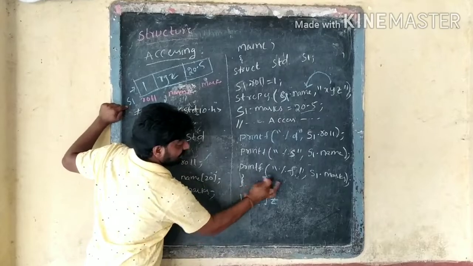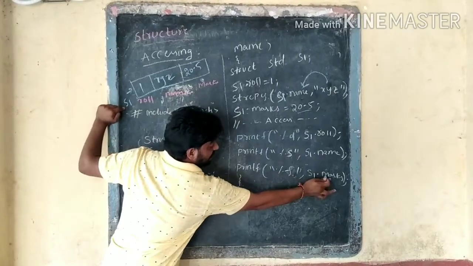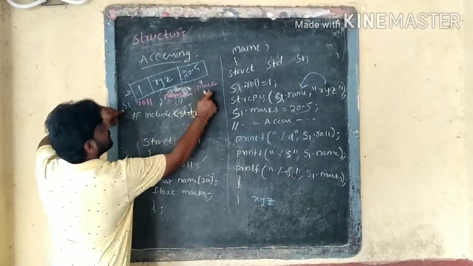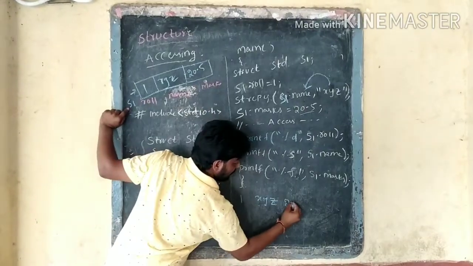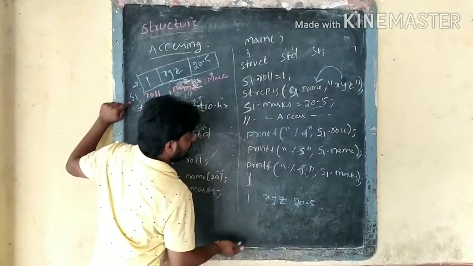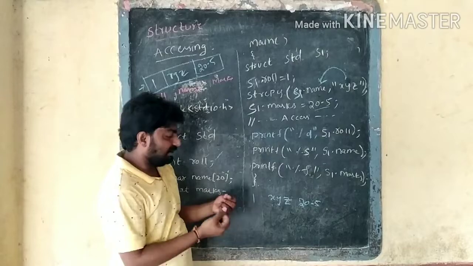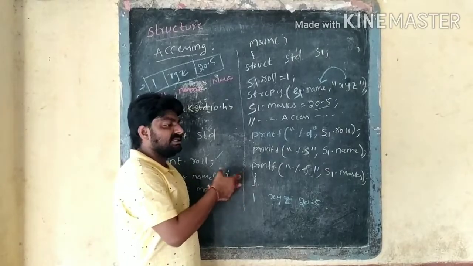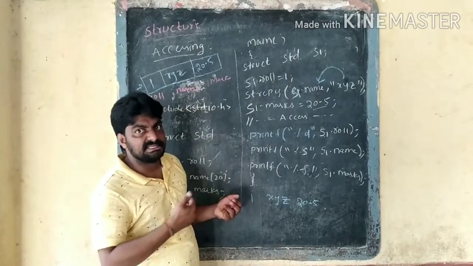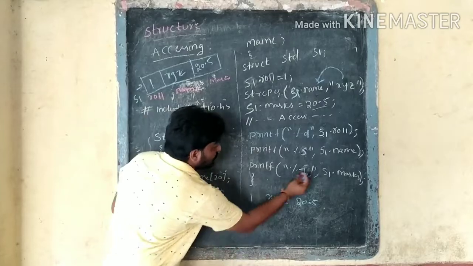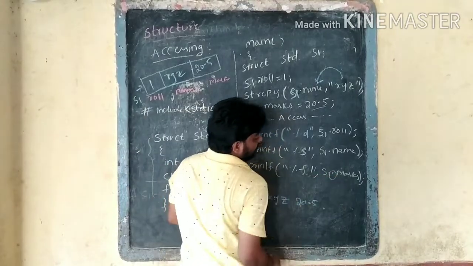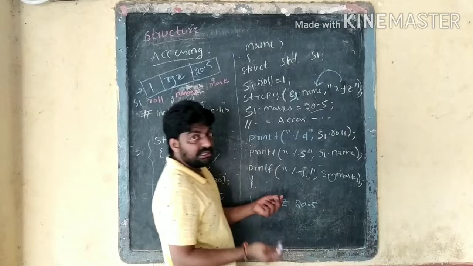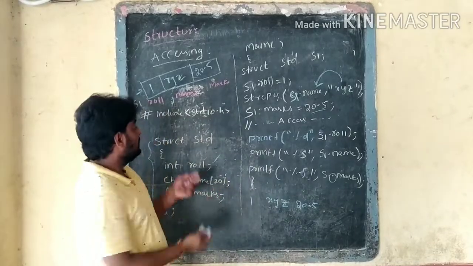Next, printf %f of s1 dot marks prints 20.5 here. For initializing data into the structure and accessing data from the structure, we use the dot operator. By using the dot operator, we access the data from structures.